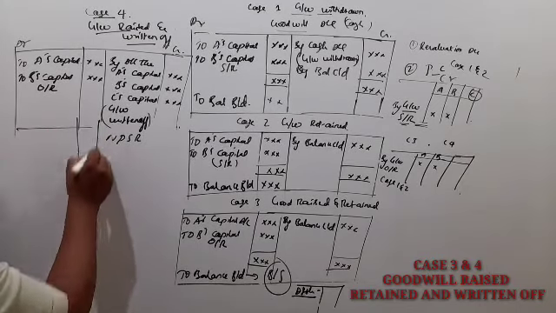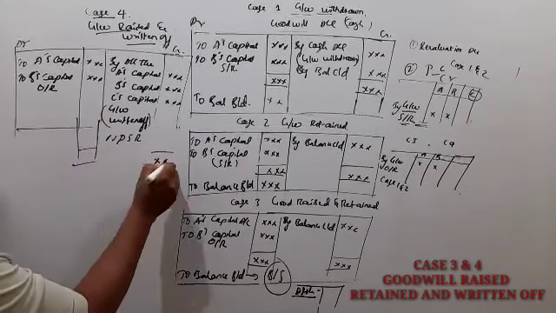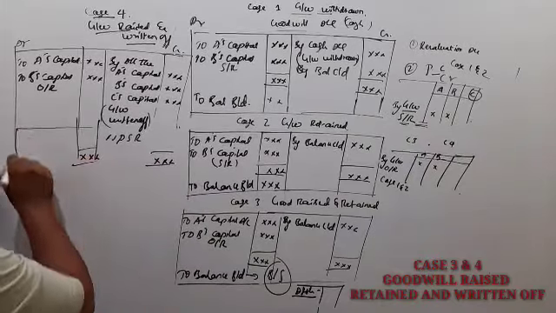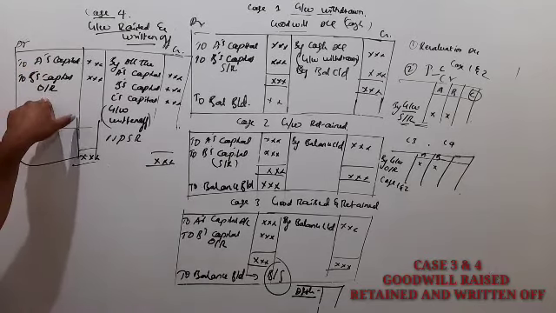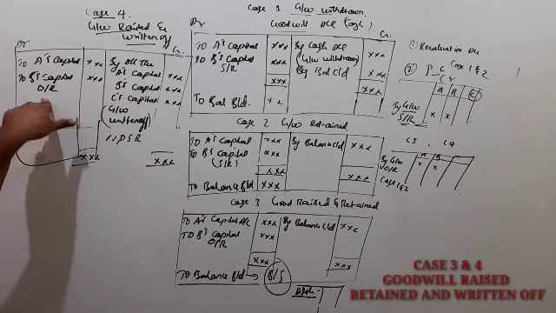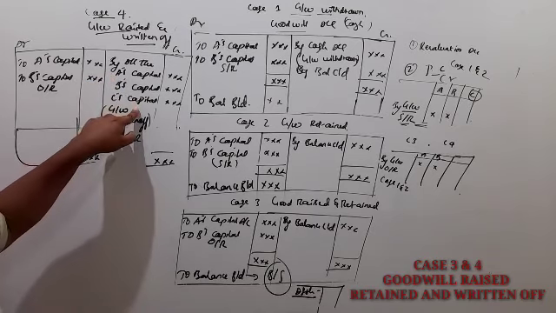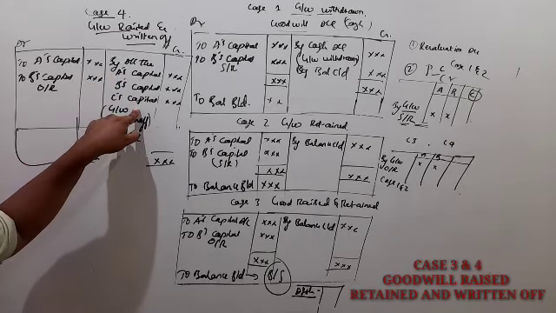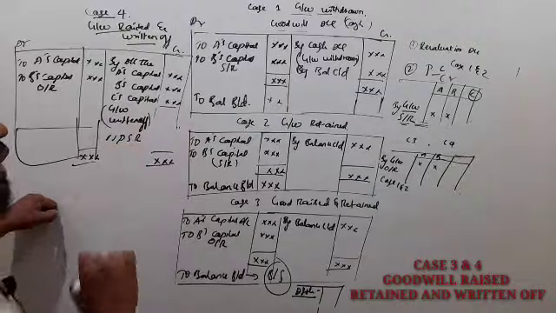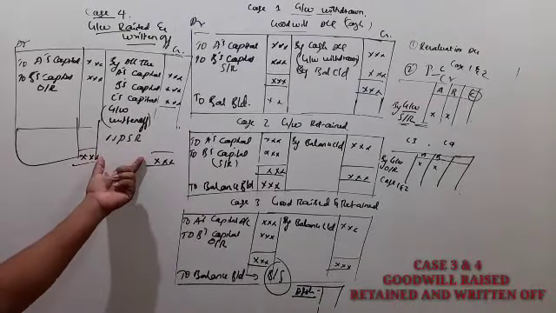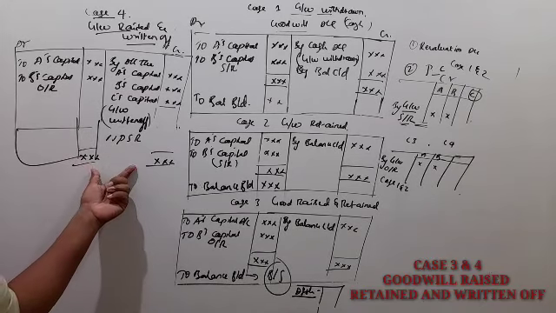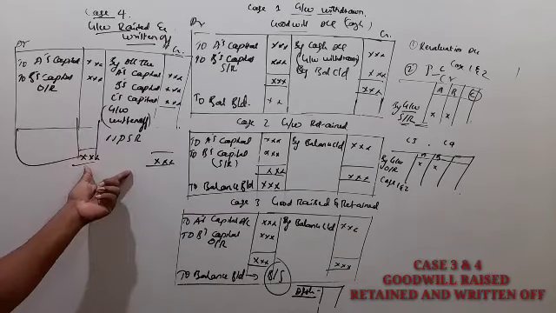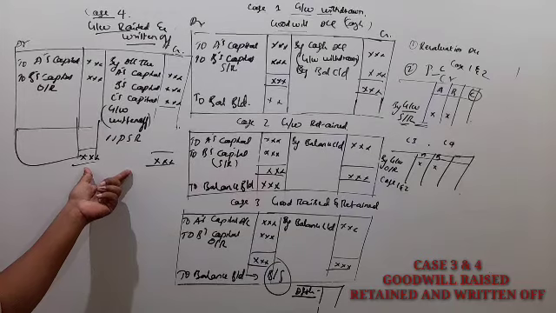So in case 4, we share goodwill among the old partners, and that goodwill we write off by all the partners, including the new partner. This goodwill amount in case 4, in the balance sheet we have to ignore, because it is goodwill written off.